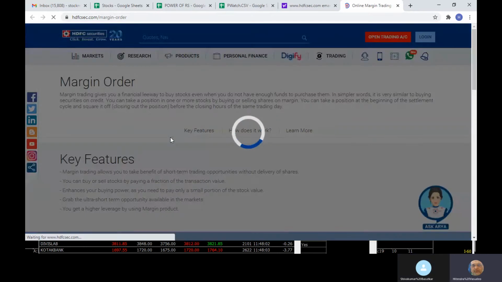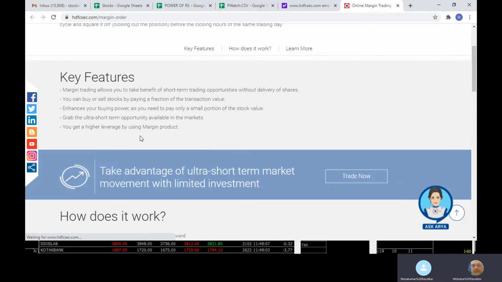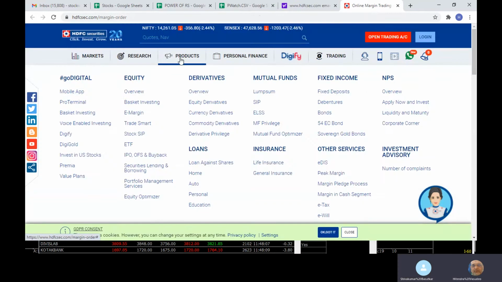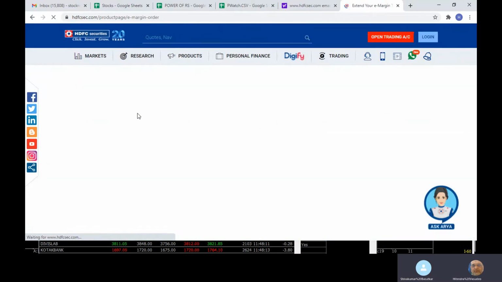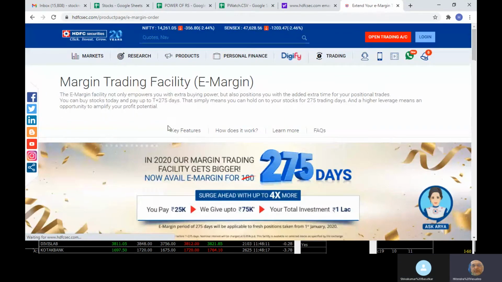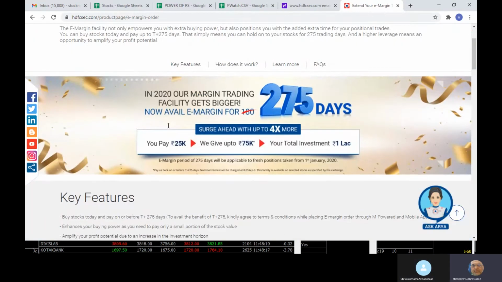Many are not able to give that because of the new regulations. Okay, so this is what the E margin is. How it functions, you can check from here.